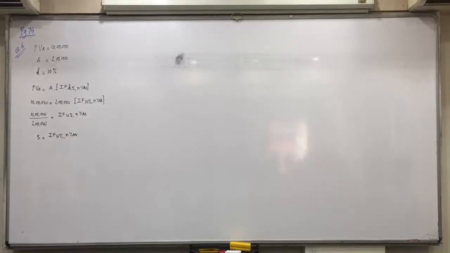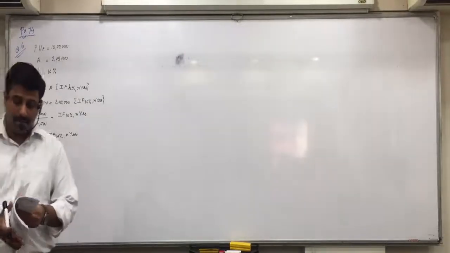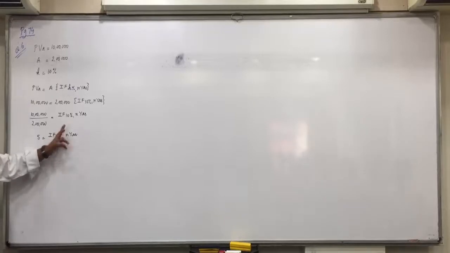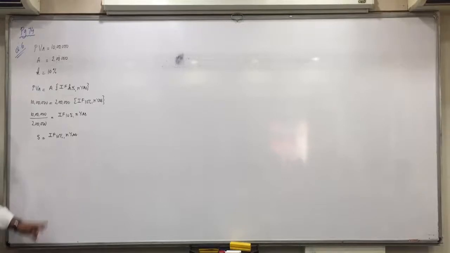Now, 5 means we have to take the closest value. First of all, which table we have to see? 1, 2, 3 or 4? Table 1. Present value of annuity means we have to see table 1. Rate of interest we know 10%. Now in the column of 10%, see which is the factor which is closest to 5. 4.868. That is closest to 5. And that is at 7 number of years.